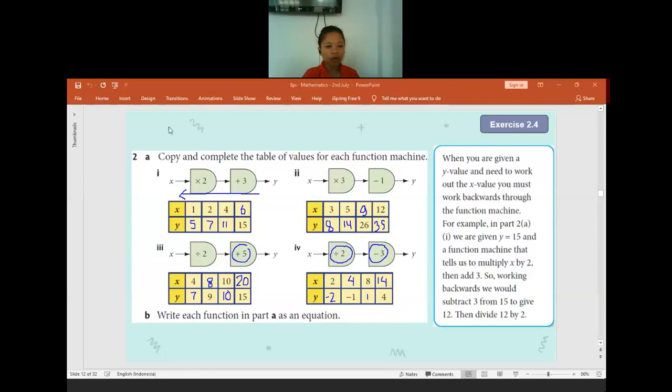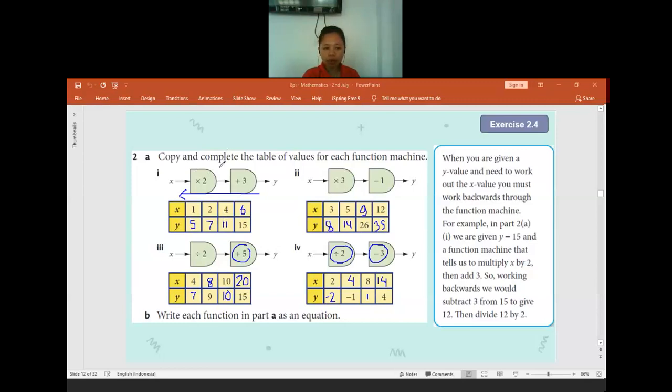If no one is confused, let us continue to question B. Write each function in each part A as an equation. So we have to find the equation of each function machine. What is the equation for A, the first function machine? Anyone want to help me find it?